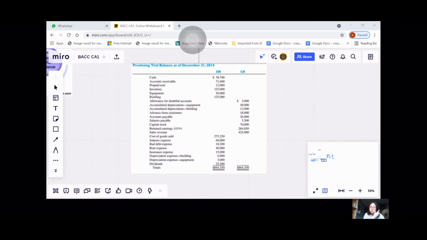Since there is a pre-closing trial balance in the accounting cycle, there will also be a post-closing trial balance, which is step 7 of the accounting cycle. The difference between them is that where the pre-closing trial balance records down all the accounts in the general ledger, the post-closing trial balance has the account retained earnings, which is not found in the general ledger, and the reason why will be explained later on by Mirabelle. Steps 5 to 7 will also be further explained by her.